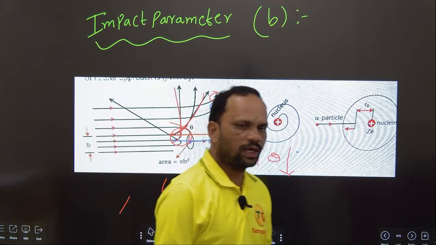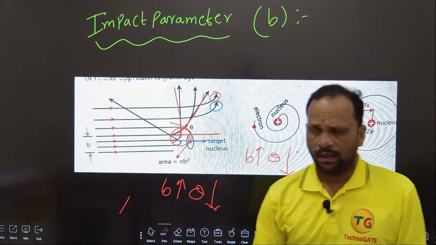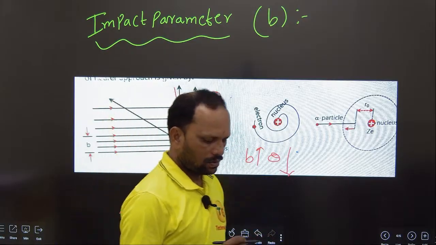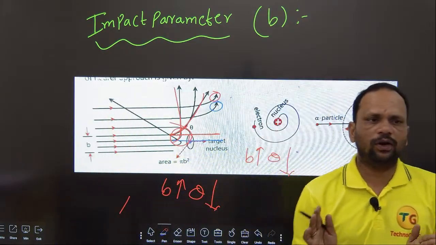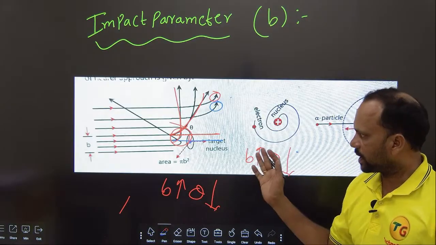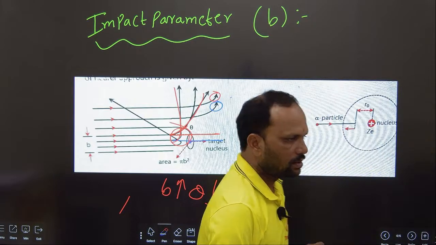So this is about the impact parameter and radius of closest approach. So now this is about the Rutherford atomic model. Now I will give one brief explanation about the Rutherford atomic model once again. Rutherford atomic model.